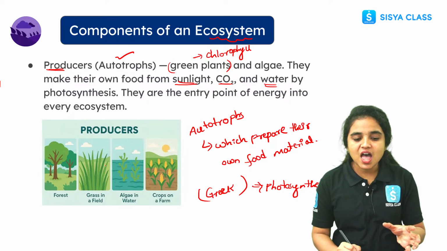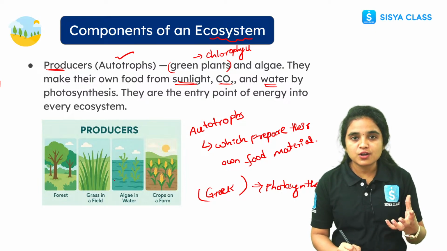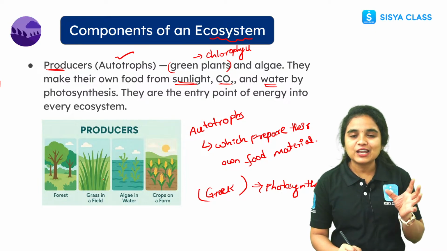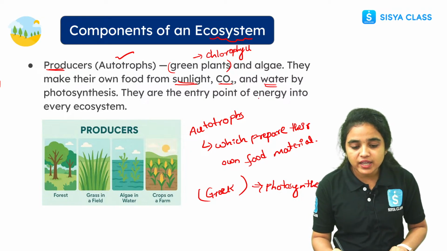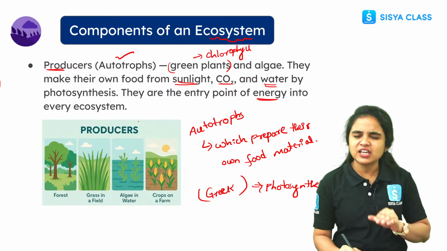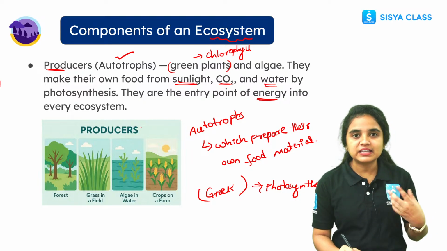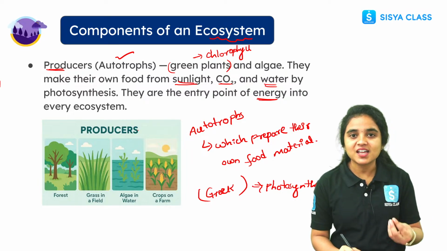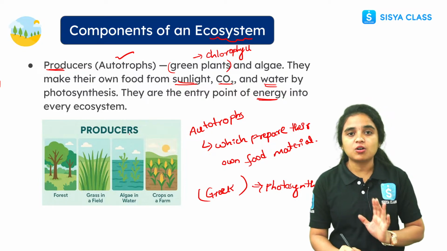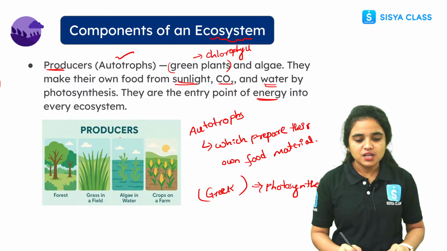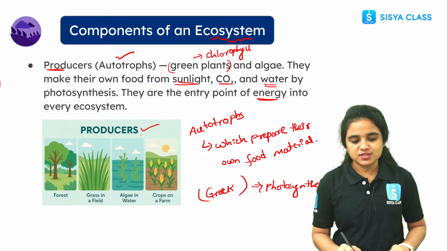So this is how the producers produce food by participating in photosynthesis, and they are the entry point of energy in every ecosystem. They are the entry point of energy, meaning they are supplying energy for other organisms, right? This is about the producers, right, students?